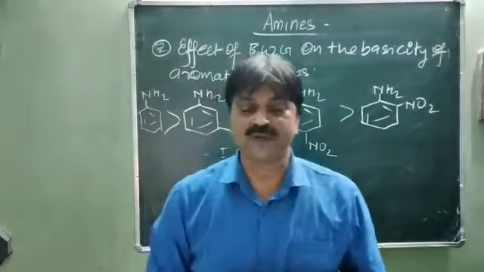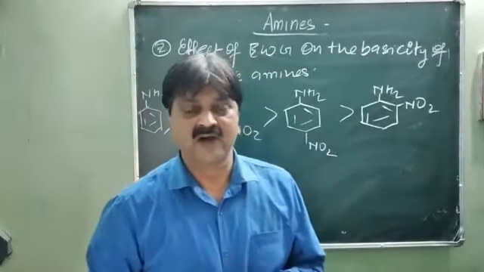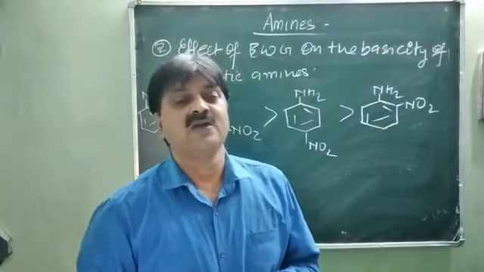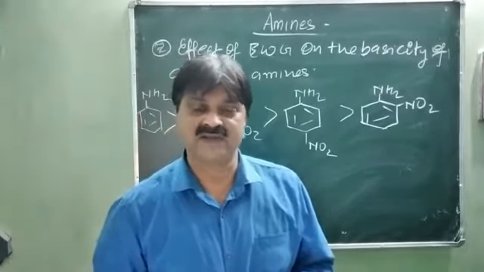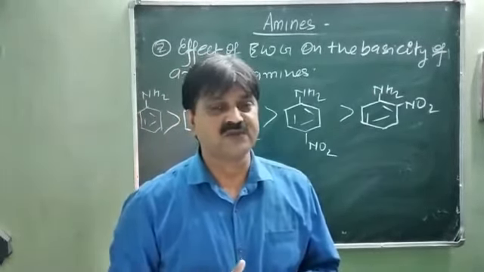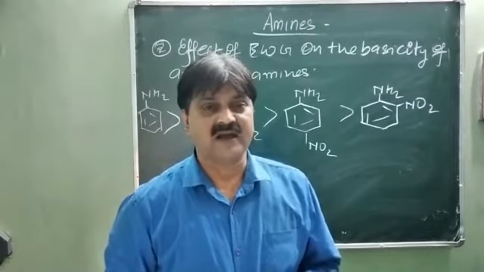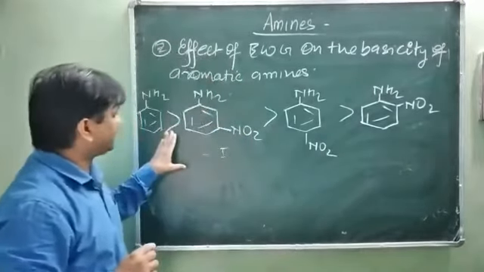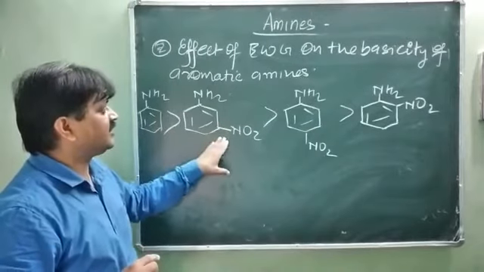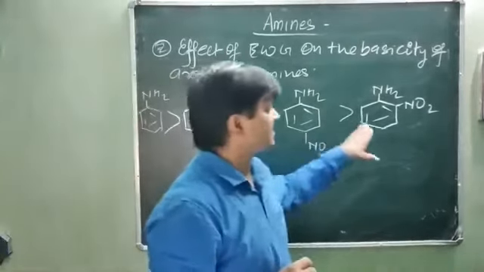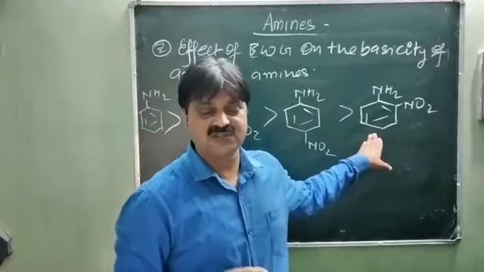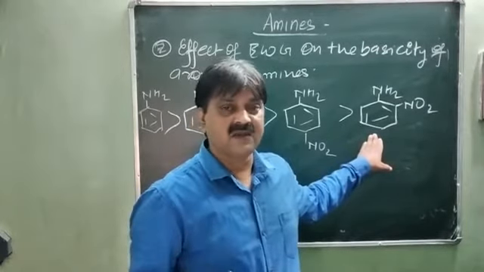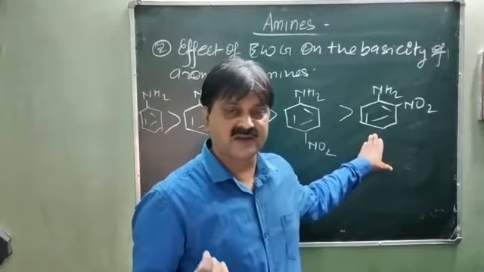If an electron withdrawing group is present at the benzene center of an aromatic amine, it always tends to decrease the electron density at the benzene center, and the donation tendency of the lone pair of electrons by the nitrogen atom decreases. It is most affected at which position? The ortho position, then para, and very little in the case of meta. So this is the reason: aniline is greater than meta nitroaniline, which is greater than para nitroaniline, which is greater than ortho nitroaniline. So this is the effect of substituent on the basic character of the aromatic amine, in the case of electron donor group as well as electron withdrawing group.